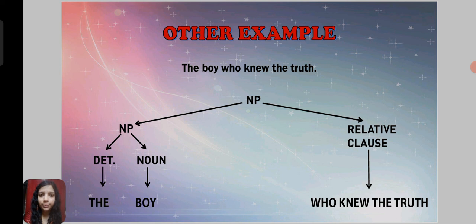Determiner is the, which comes under the category of article, and noun is boy, and the relative clause is who knew the truth, meaning that particular boy who knew the truth. So who knew the truth is showing relation to that particular boy, so it will be the relative clause here.